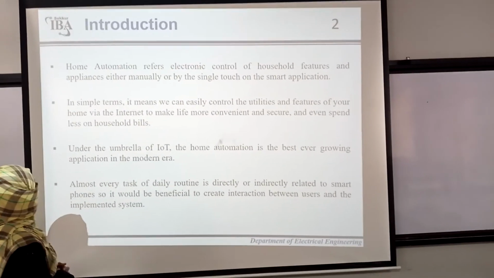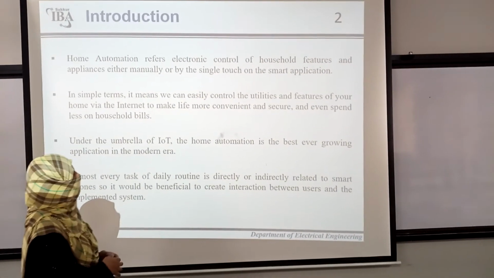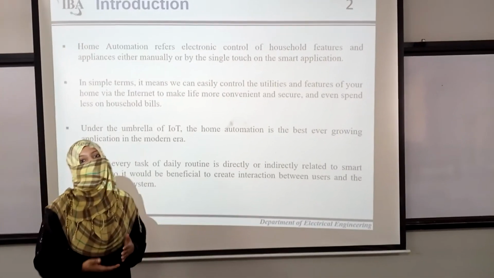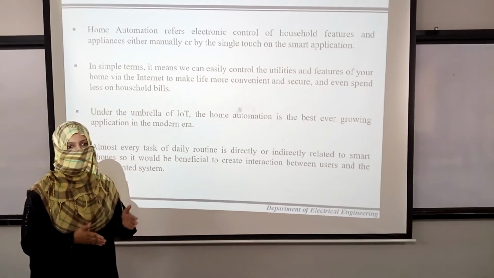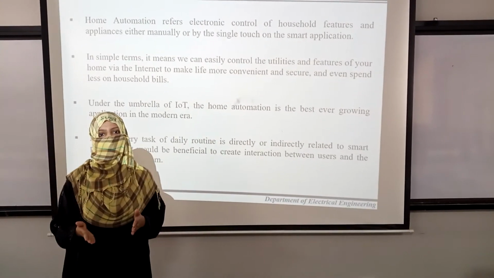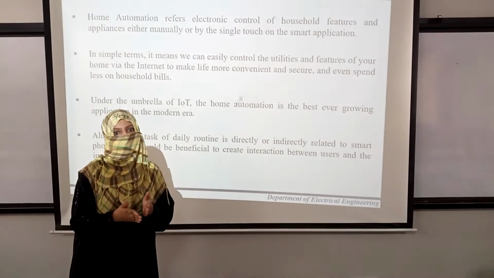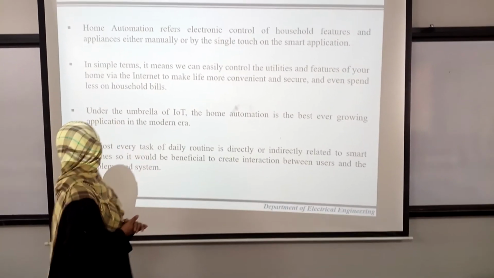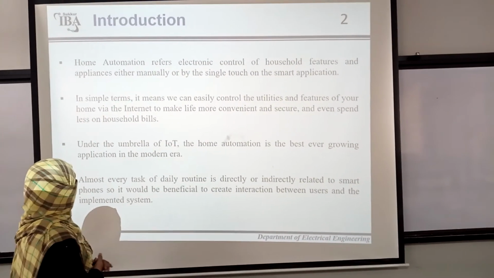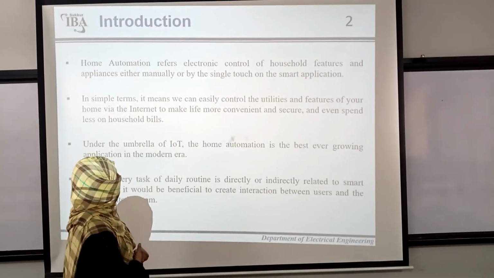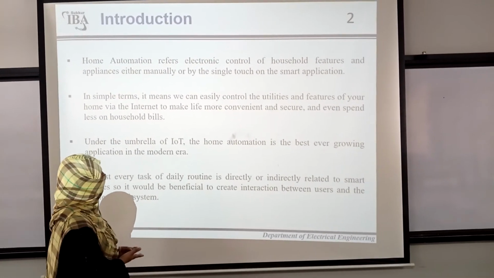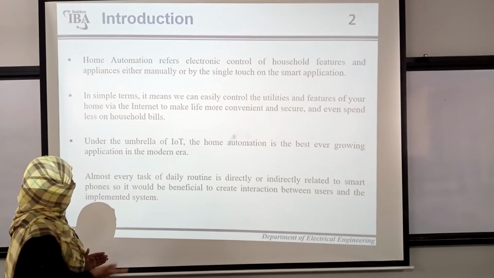Under the umbrella of IoT, home automation is the best ever growing application in the modern era. Actually, IoT connects the appliances with the humans, and it is the communication channel between the appliances and the users. Almost every task of daily routine is directly or indirectly related to smartphones, so it would be beneficial to create interaction between users and implemented systems.